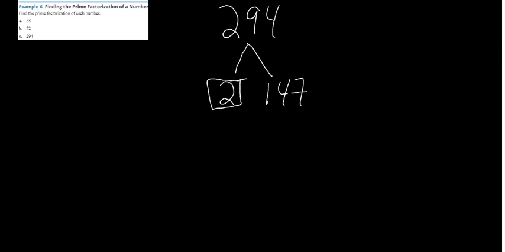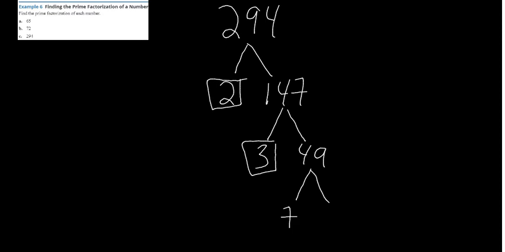So let's try 3. 147 is indeed divisible by 3. It is 3 times 49. I know 3 is a prime number, and lastly, I know 49 is the same as 7 times 7. So I can stop there.